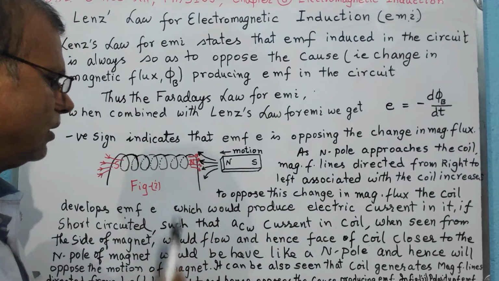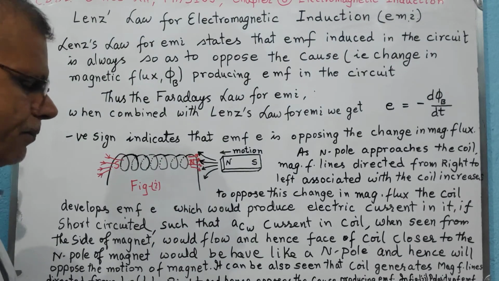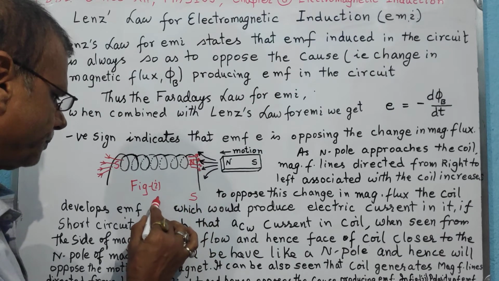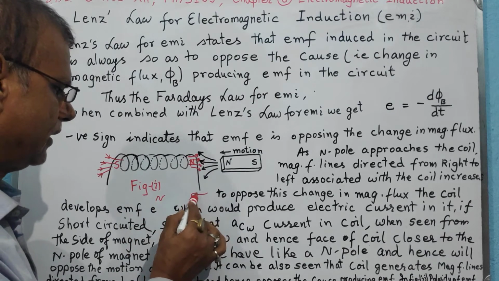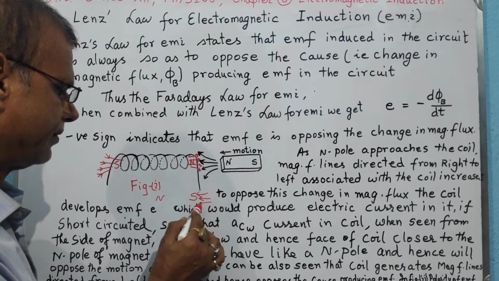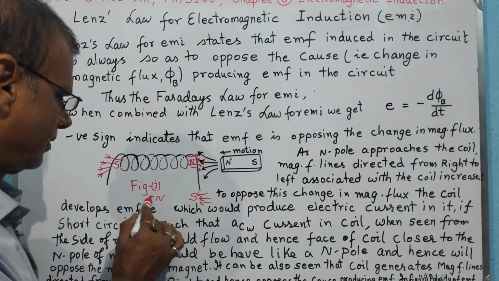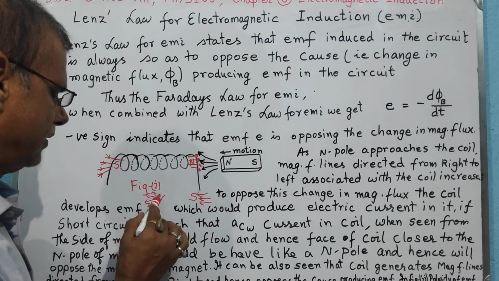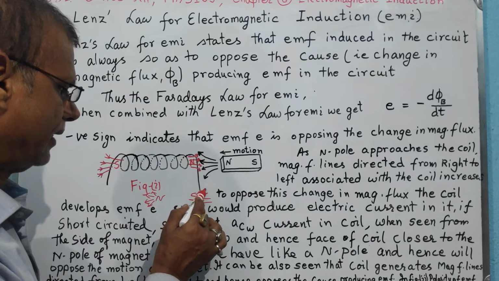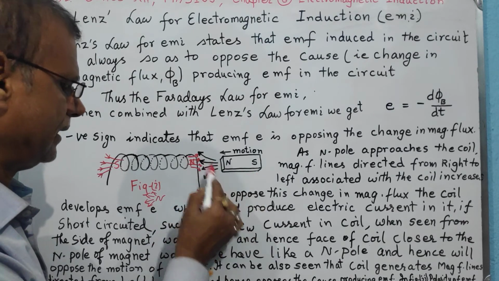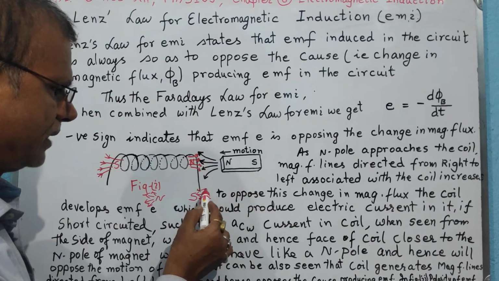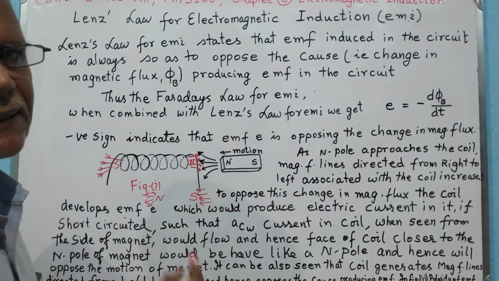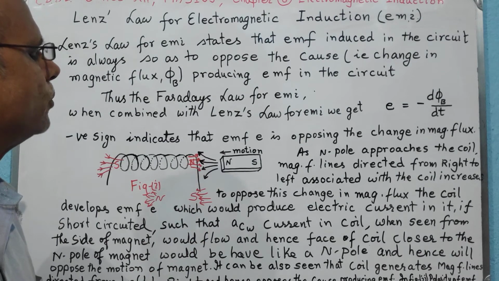So this coil will now behave differently, and its right face will start behaving like a south pole, and that means it will produce magnetic field lines directed from right to left. So again it opposes the cause, it opposes the change. The change is that there is a decrease in magnetic field lines directed from right to left, so it is compensating by producing them in the same direction. So it is again opposing the cause.